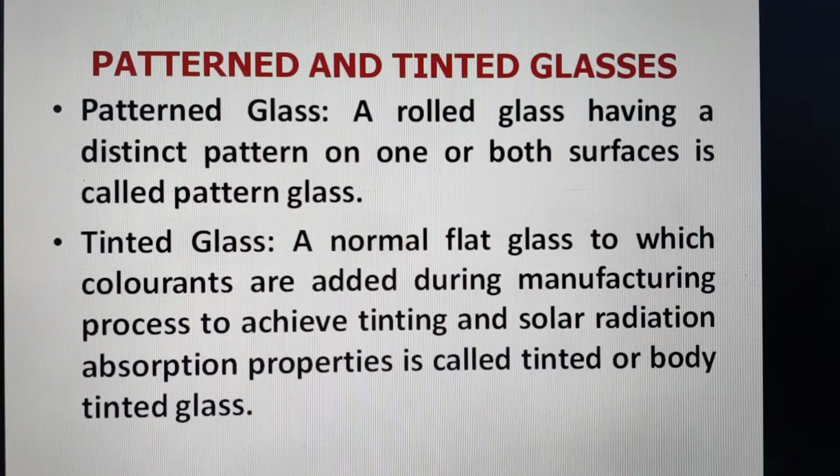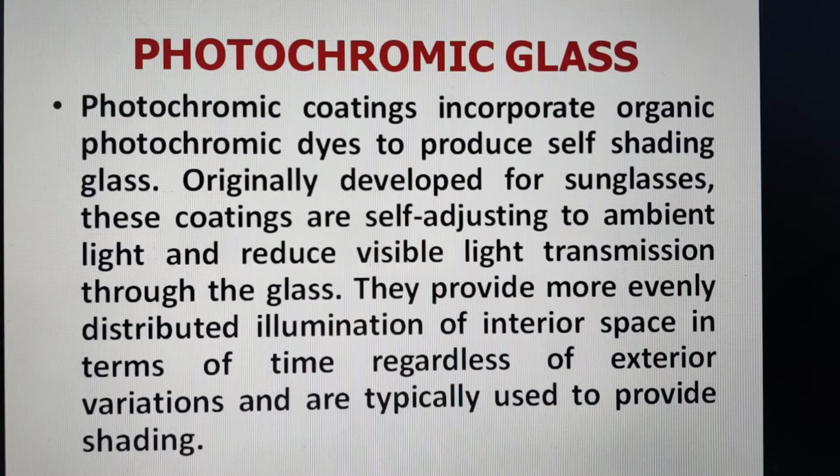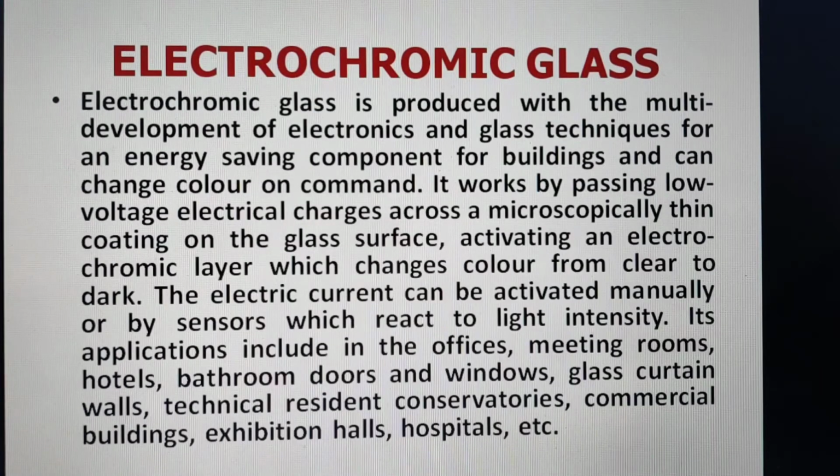Then there may be pattern glass, tinted glass. Pattern glass means rolled glass having a distinct pattern on one or both surfaces. And tinted glass, basically normal flat glass to which colorants are added. Then there are photochromic glasses which incorporate organic photochromic dyes to produce self-shading glass. Then there are electrochromic glasses, which are produced with multi-development of electronics and glass techniques for energy-saving components for buildings. And they change color on demand.